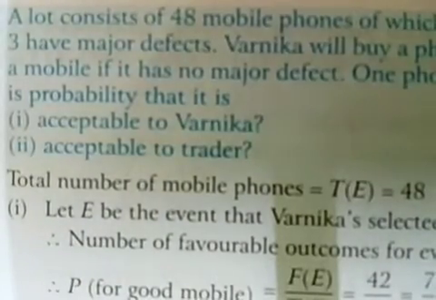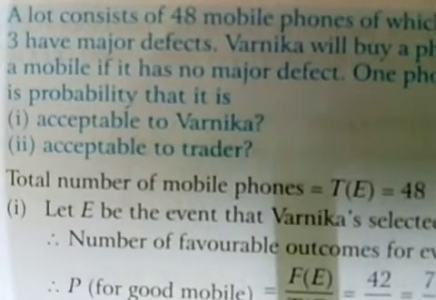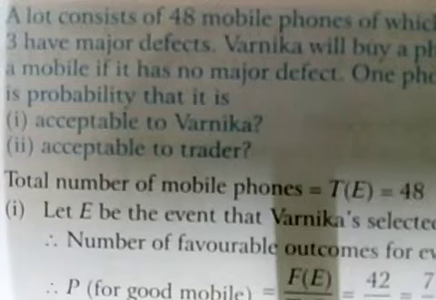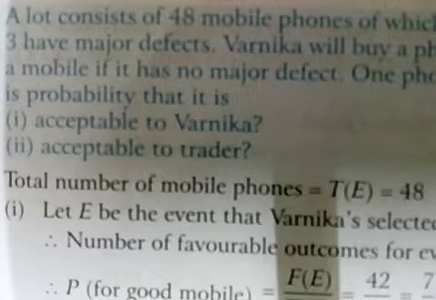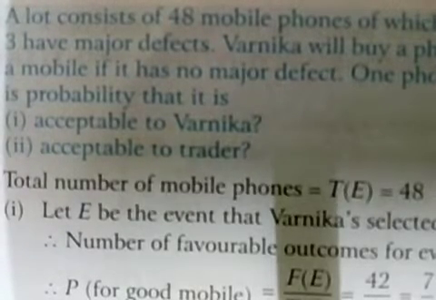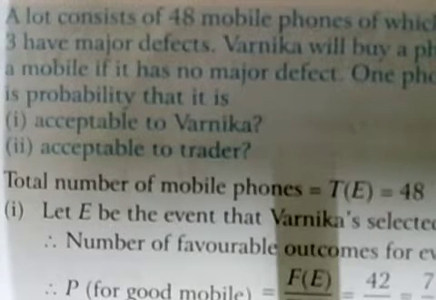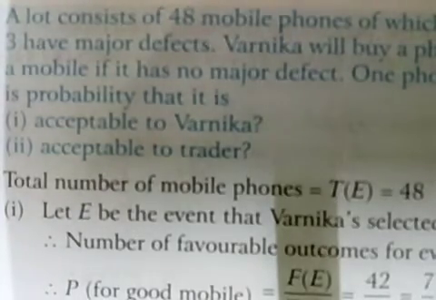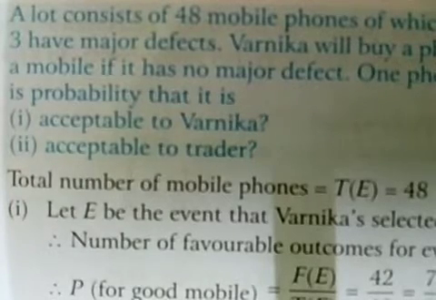Second example: we have a lot of 48 mobile phones of which 42 are good, 3 have only minor defects and 3 have major defects. Varnika will buy a phone if it is good, but the trader will only buy a mobile if it has no major defect. One phone is selected at random from the lot. What is the probability that it is acceptable to Varnika or acceptable to the trader?